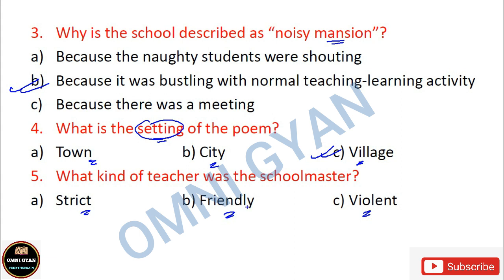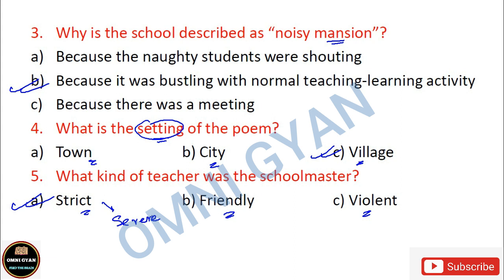Synonym का मतलब क्या है? What is the meaning of synonym? Words which are similar in meaning. Which one do you think is the correct answer? The correct answer is strict. Now strict word is not given in the poem. The word which is given in the poem is severe.